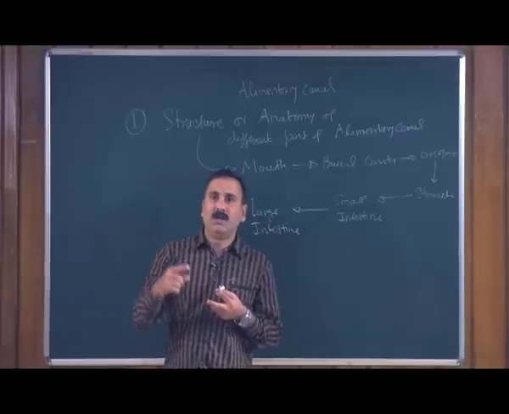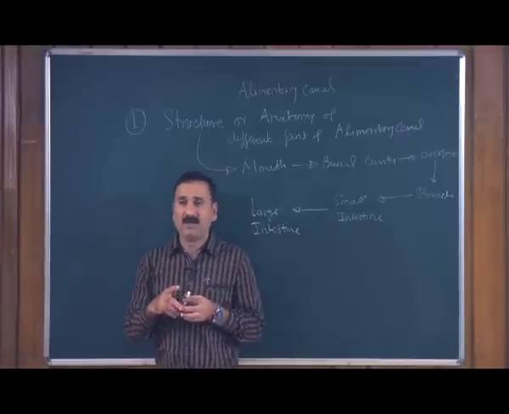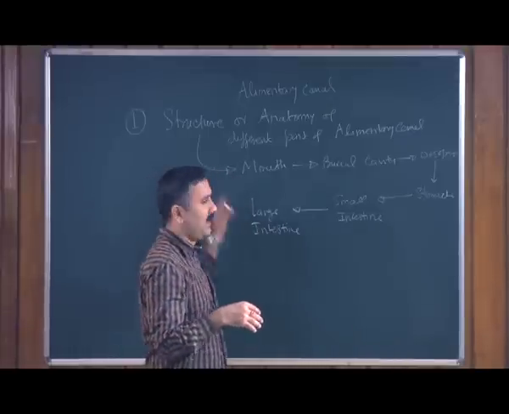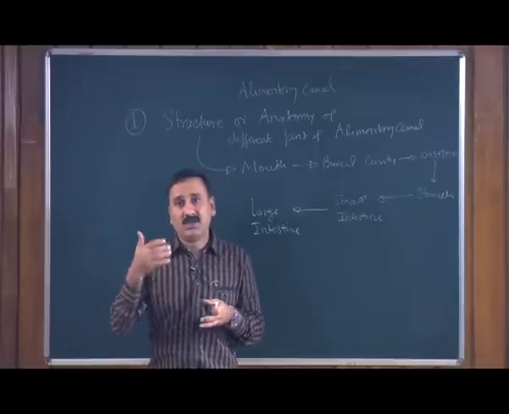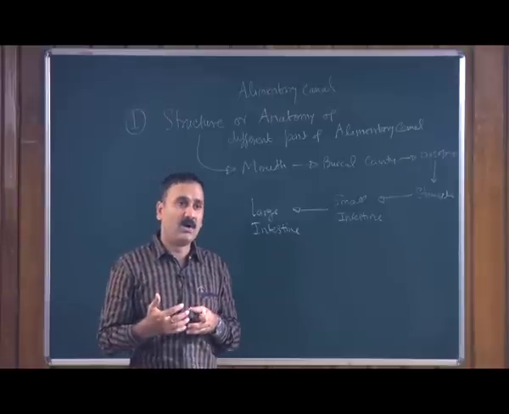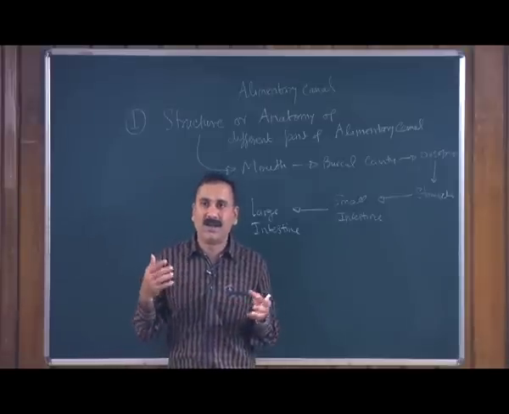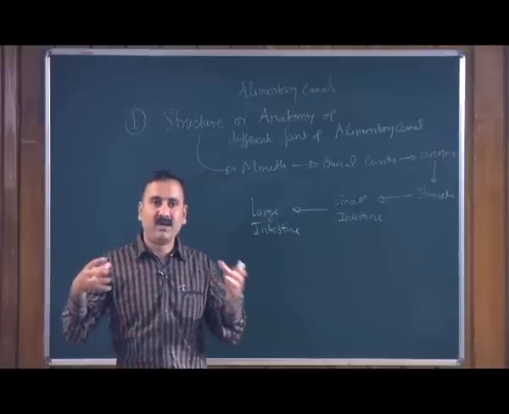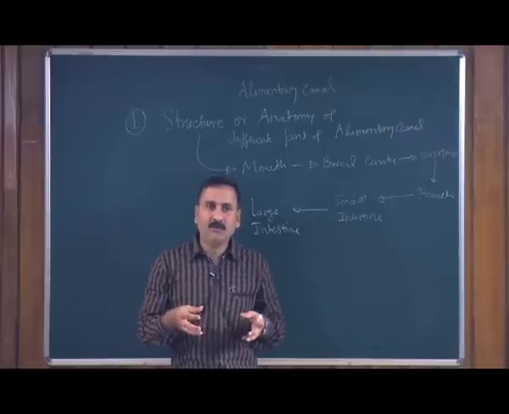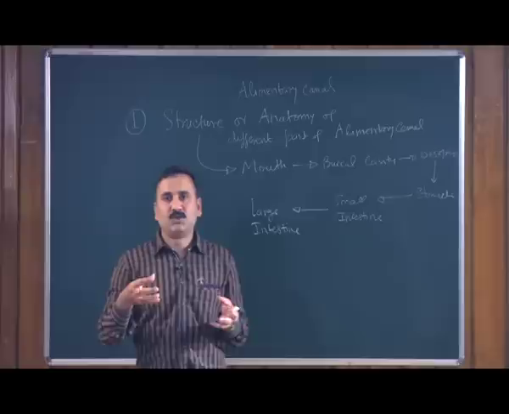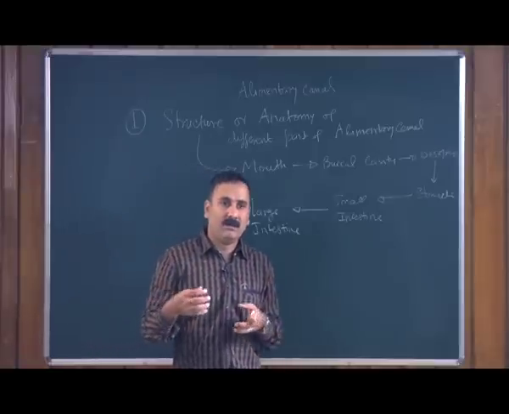Number two, in this machinery we have multiple processes operating at the same time, so the machinery has to be acclimatized in such a way that these multiple processes work at the same time, and none of these processes interferes with the other process.